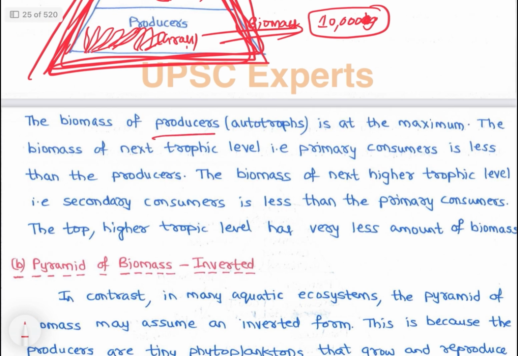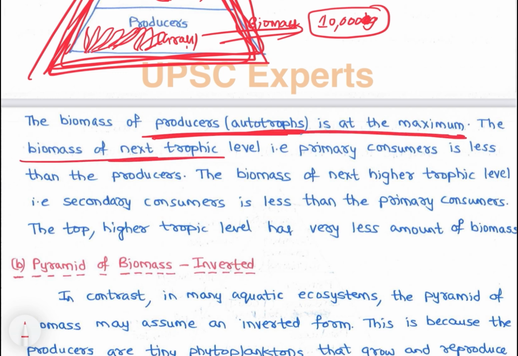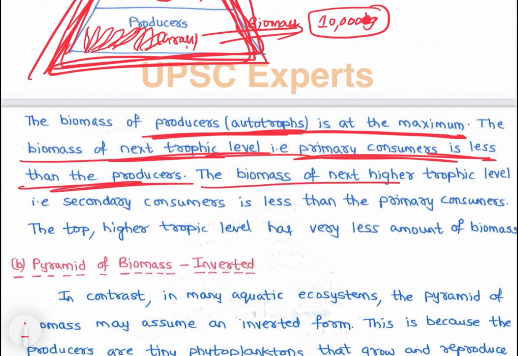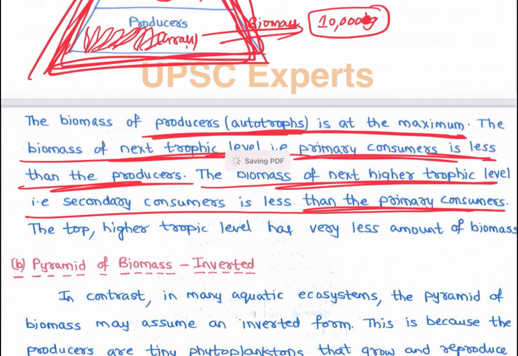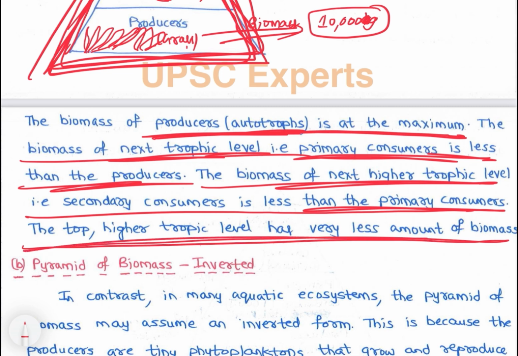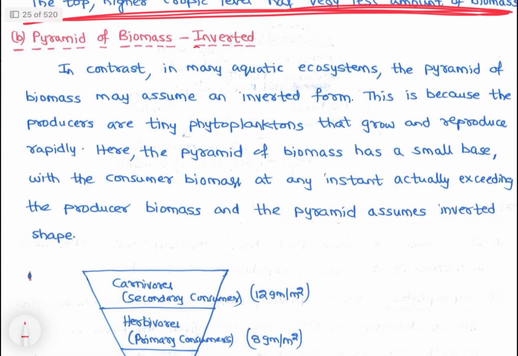The biomass of producers, the autotrophs, is at the maximum. The biomass of the next trophic level, primary consumers, is less than the producers, and the biomass of the next higher trophic level, secondary consumers, is less than primary consumers. The top trophic level has very little biomass. That is the upright pyramid of biomass.